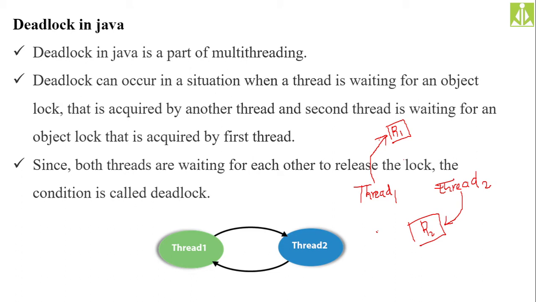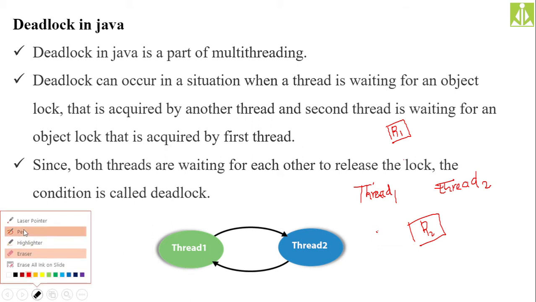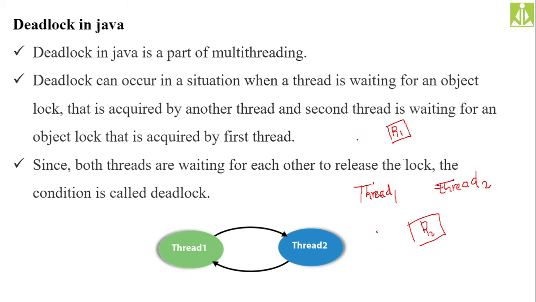Acquired means already gained, right? Already gained the access, so we need to show it in a different way. R1 is already gained by thread 1, and R2 is already gained by thread 2. R1 gained by thread 1, R2 gained by thread 2, like this.